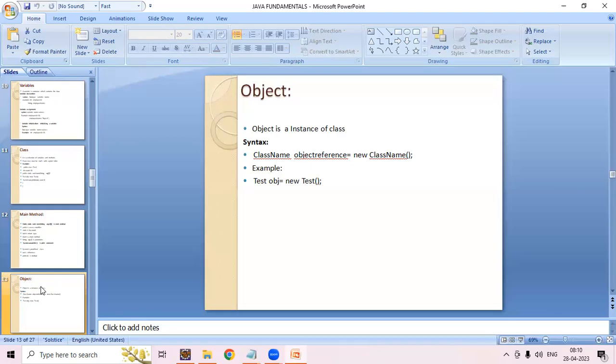Can we keep different names? Actually, we cannot keep a different name. We need to follow the class name. We need to write the class name only while creating the object, because the class is a blueprint, right?